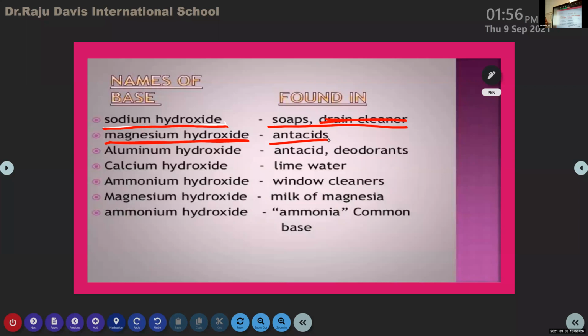Ma'am, what is found in aluminium hydroxide? Aluminium hydroxide is found in antacids and deodorants. Deodorants means spray. Ma'am, do we have to write both? Yes.